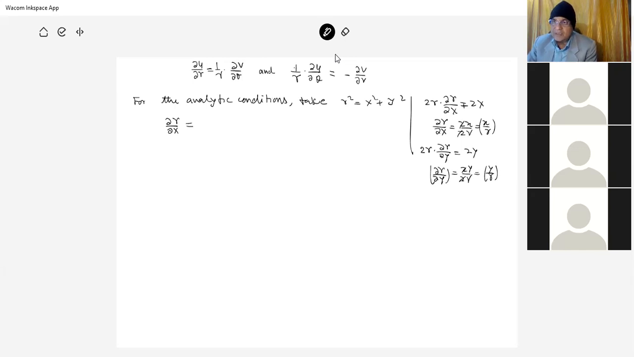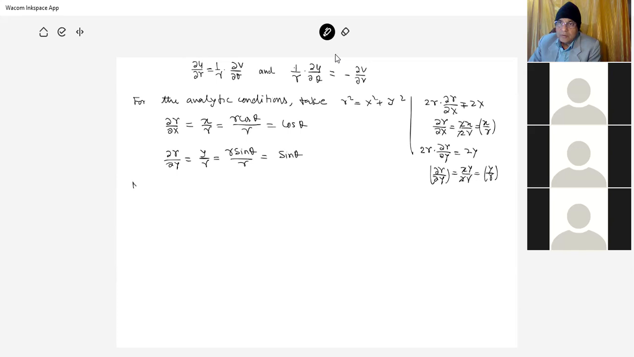So we find del r by del x is equal to x over r, that is r cos theta upon r, so this is cos theta. And del r by del y is equal to y over r, that is r sin theta over r, so this is sin theta.